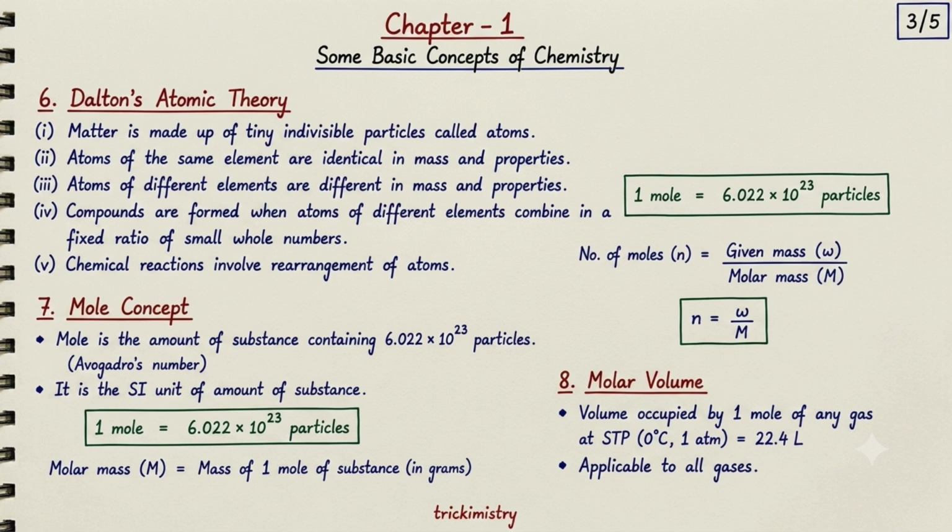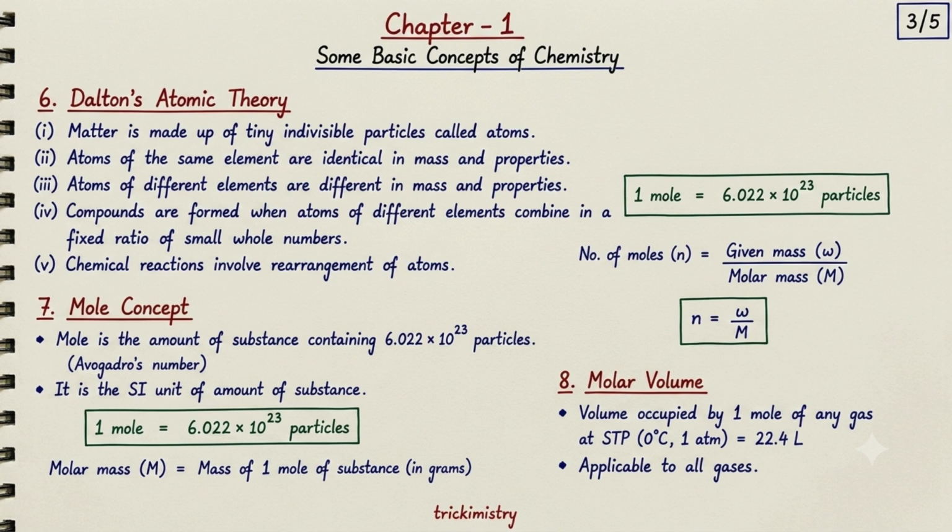A mole is the amount of substance that contains 6.022 × 10^23 particles. This number is called Avogadro's number. So, remember this important fact: 1 mole is equal to 6.022 × 10^23 particles. The mole is also the SI unit for the amount of substance.